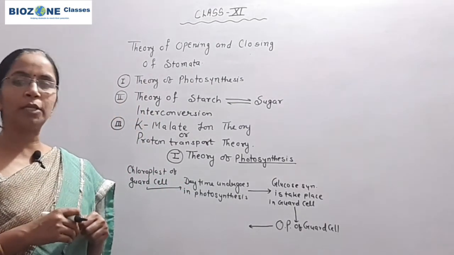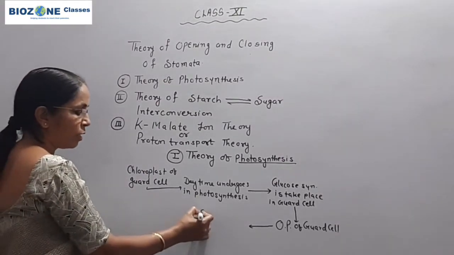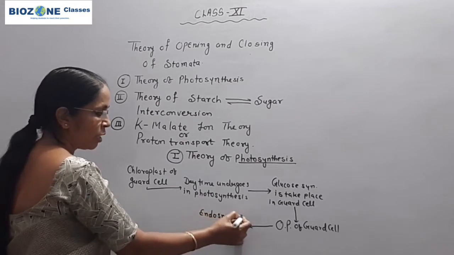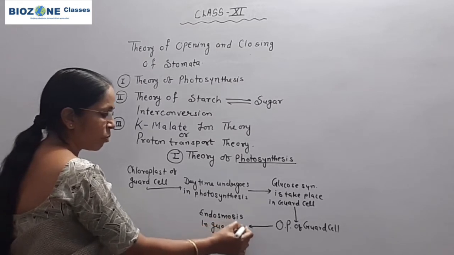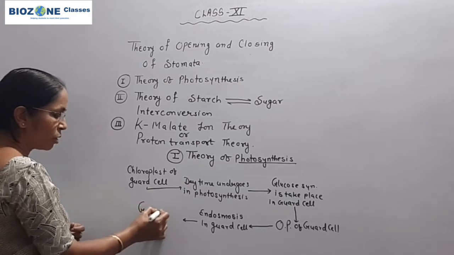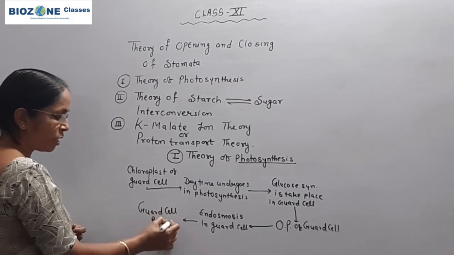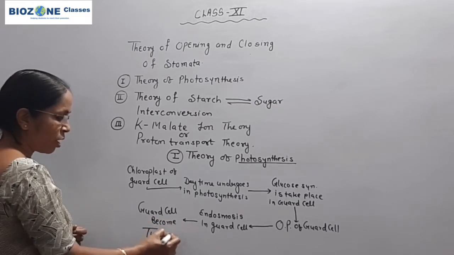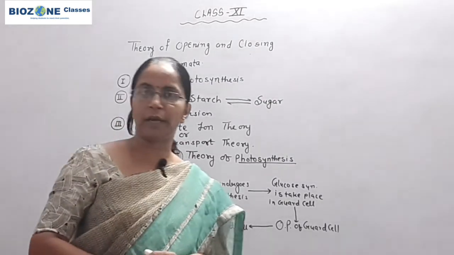Once the osmotic pressure increases, endosmosis takes place in the guard cell, and because of endosmosis the guard cell becomes turgid. We already studied that turgidity of the guard cell is responsible for the opening of stomata.